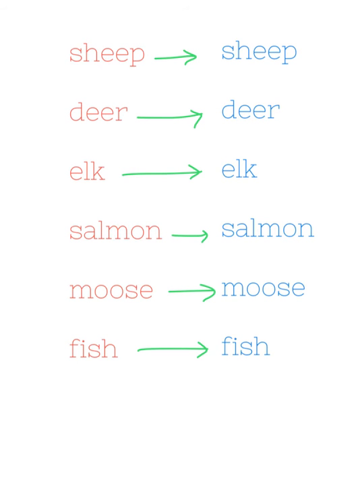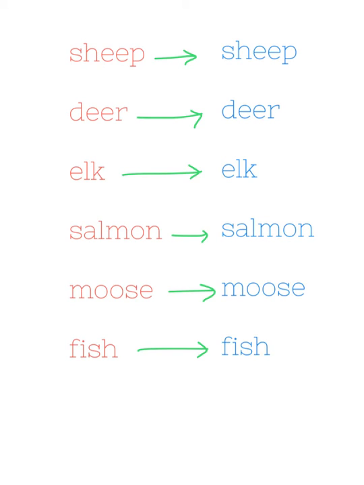Okay, now something crazy and cool is that there are also certain words that don't even change when they're in the plural. For example, sheep is the same as sheep. Deer, still deer. Elk, several elk, one elk, it's just elk. Salmon is salmon, moose is moose, and fish is fish. It's actually not fishes, people. It's not fishes. So something to consider here is when you're looking at sentences, you might get a little bit confused. So you have to look for the clues in sentences to tell you whether it's plural or singular.